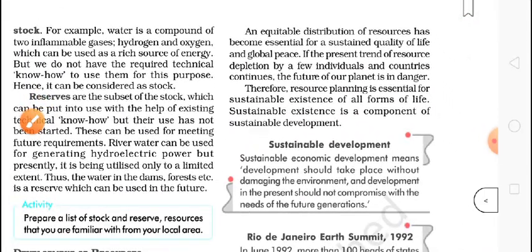So as we know, because we are using it in a very bad manner, equitable distribution is needed, by which everyone can get the benefit of it, not only a few people. So how can we use that? And one thing more, as we are using our resources today, it will simply finish in a few years. So what will our next generation use? As I told in the development chapter of economics, you can see there also that